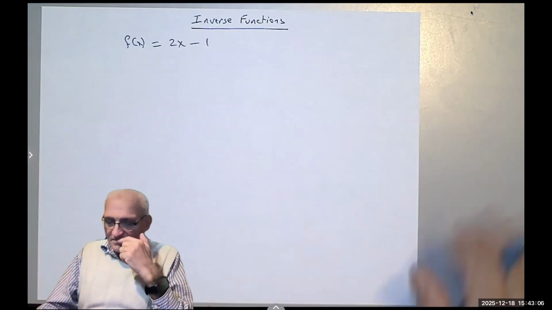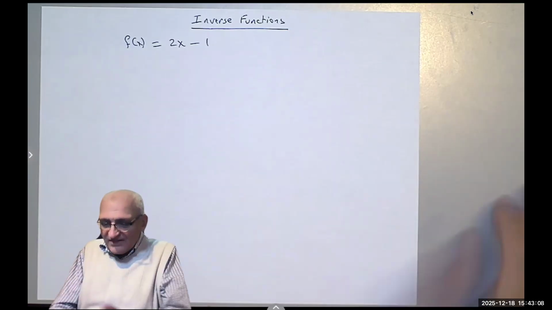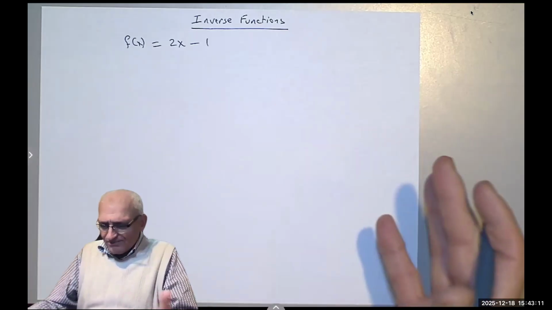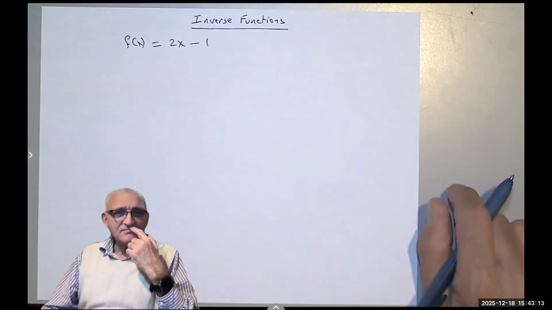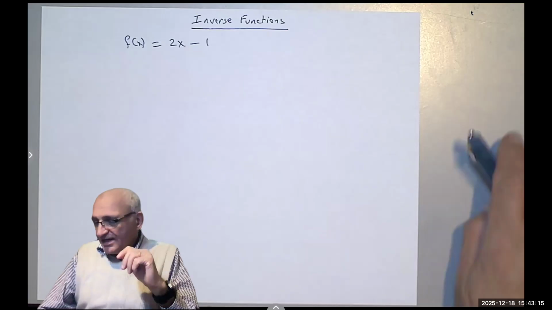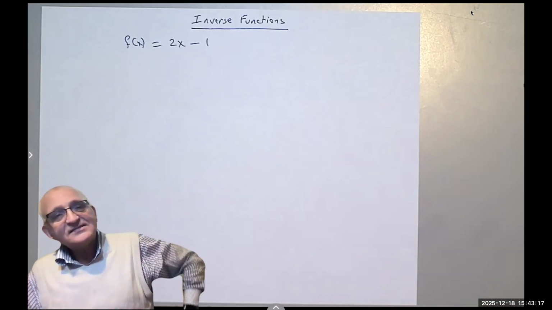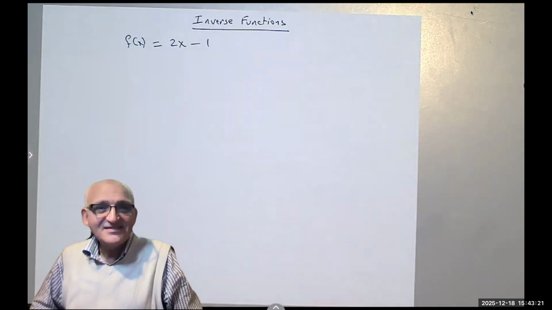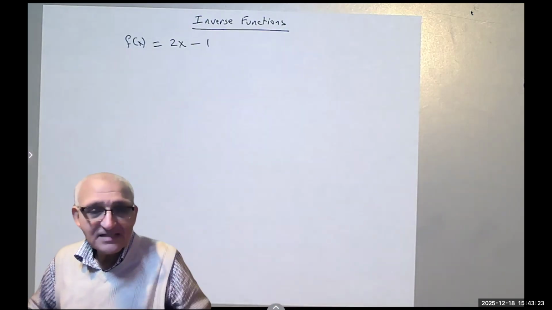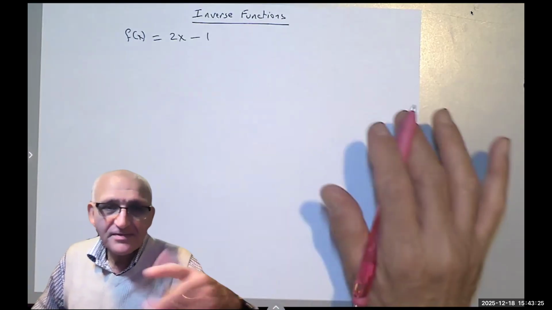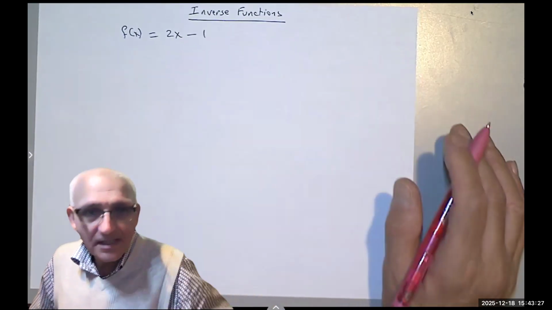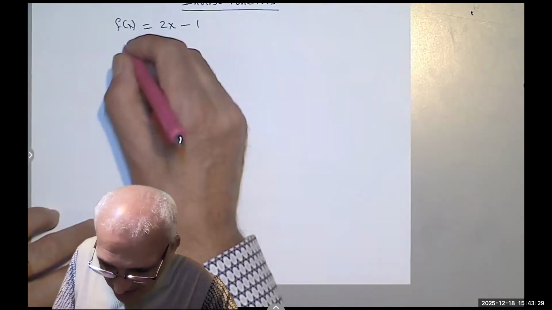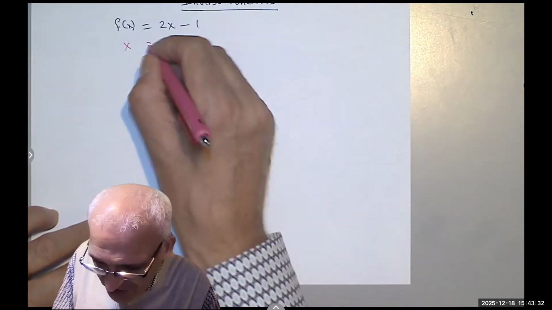We'll see that later. But if it's more than one term, how do I find that? A very easy way is that you are going to say, okay, I'm going to switch these two guys. So let's call the inverse function for the time being g of x, okay? So f of x becomes x, and x becomes g of x.